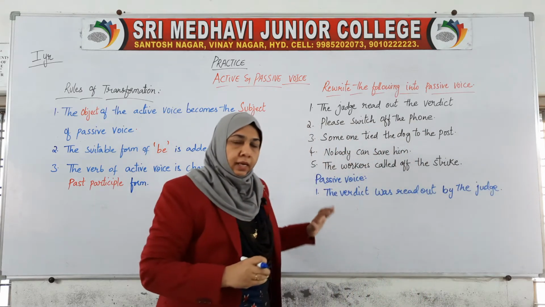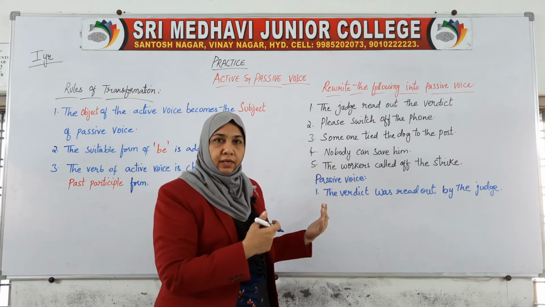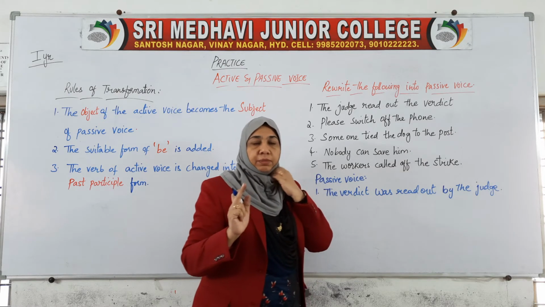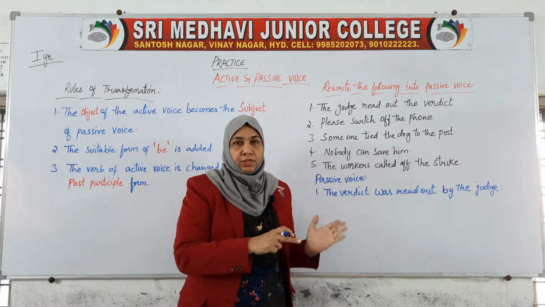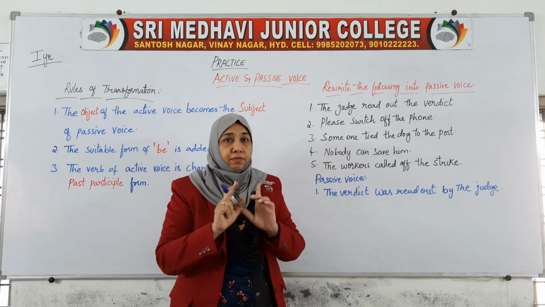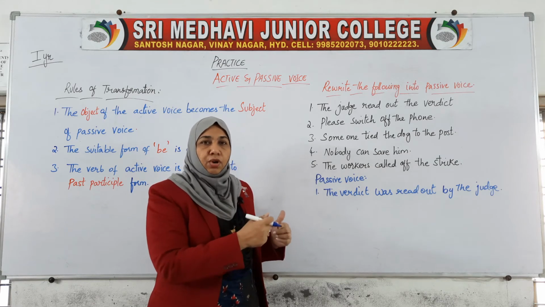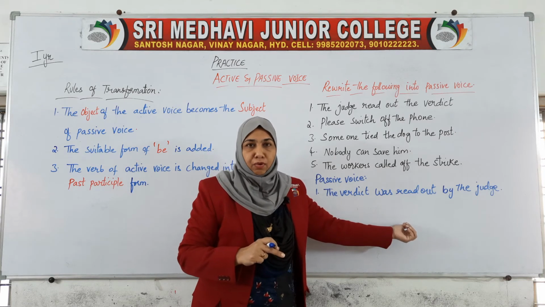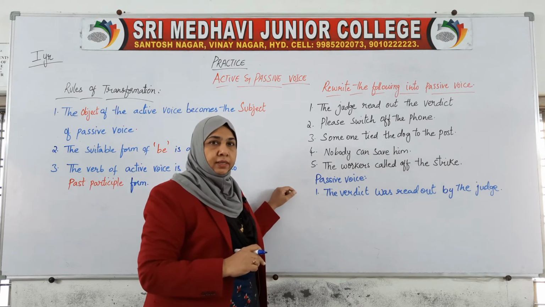Okay, it means we have changed the sentence upside down, but without changing the meaning of the sentence. Sometimes it happens that when students get ready to change sentences from active to passive, they change the meaning of the sentence. Never change the meaning. You have to change the subject to the object, add the suitable form of be, and change the verb to the past participle form, rather than changing the meaning of the sentence.